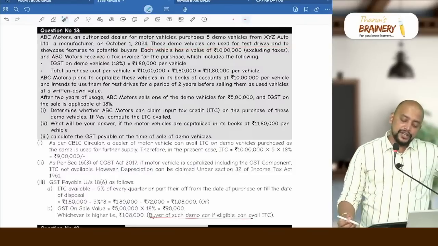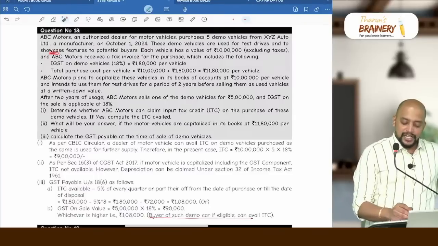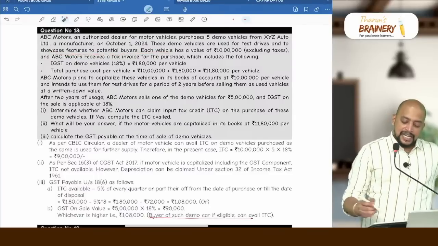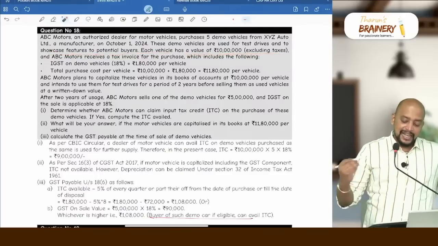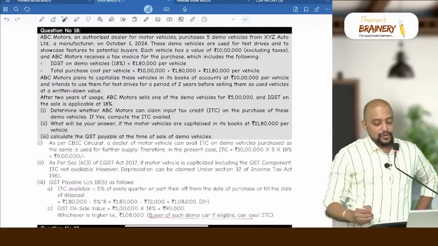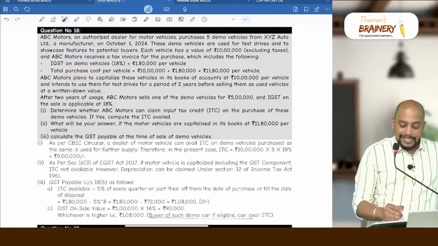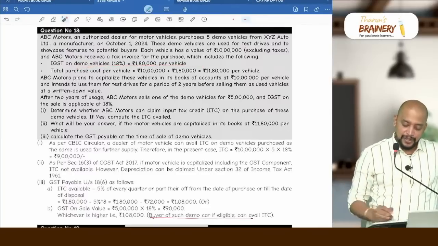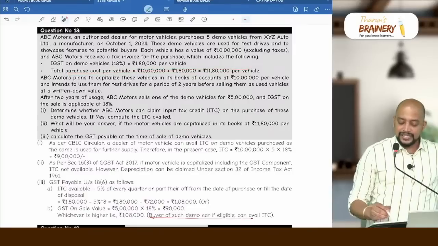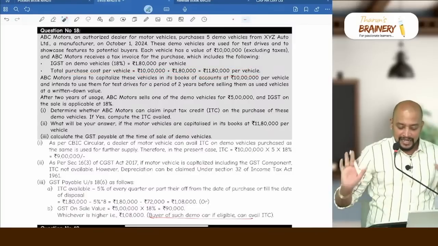These demo vehicles are used for test drives and to showcase features to potential buyers. Each vehicle has a value of 10 lakhs excluding taxes, and ABC Motors receives a tax invoice for the purchase which includes IGST on demo vehicles of 1,80,000 per vehicle. So the total purchase cost is 10 lakh plus 1,80,000, that is 11,80,000.